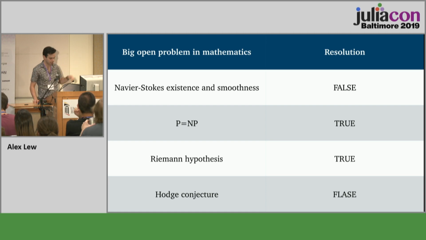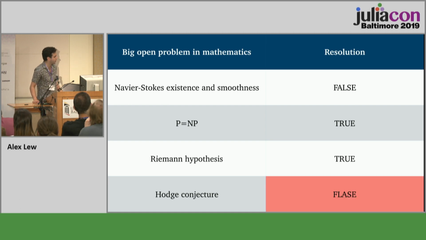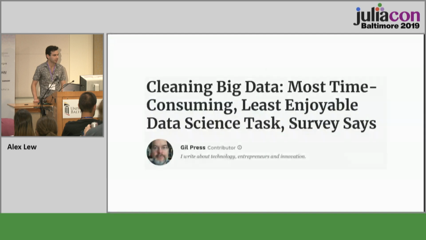But even in a data set like this, we can recognize a typo that says flays instead of false. And I would say that most of the kind of dirty data that I'm going to be talking about cleaning today is closer to detecting and correcting typos than it is to solving big open math problems.